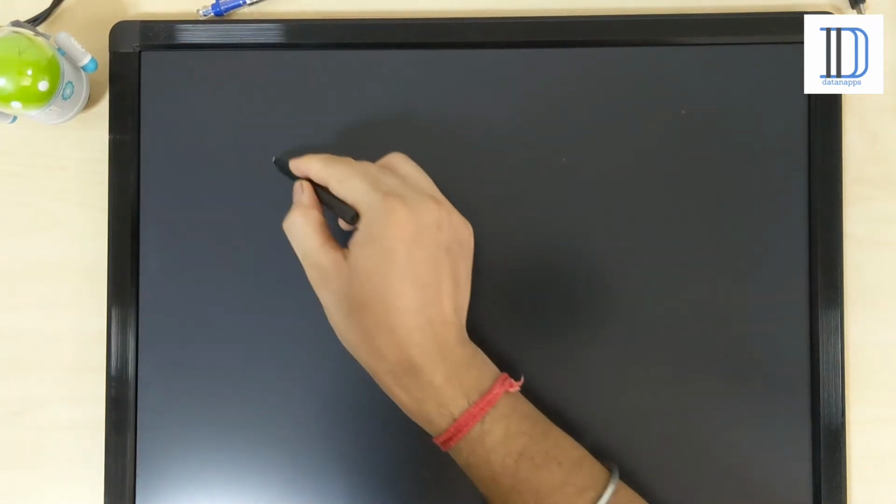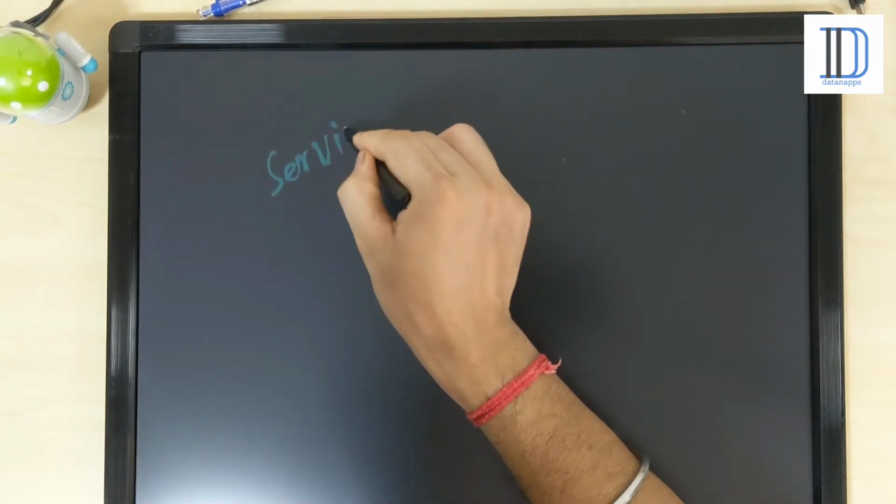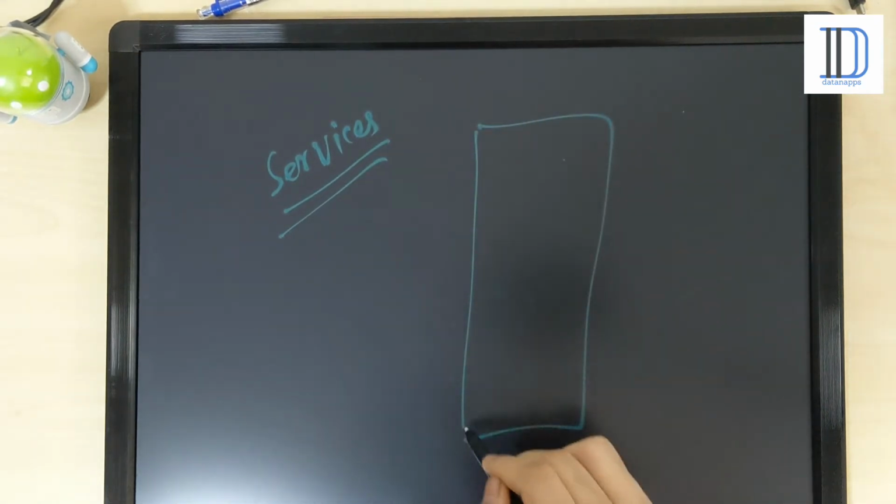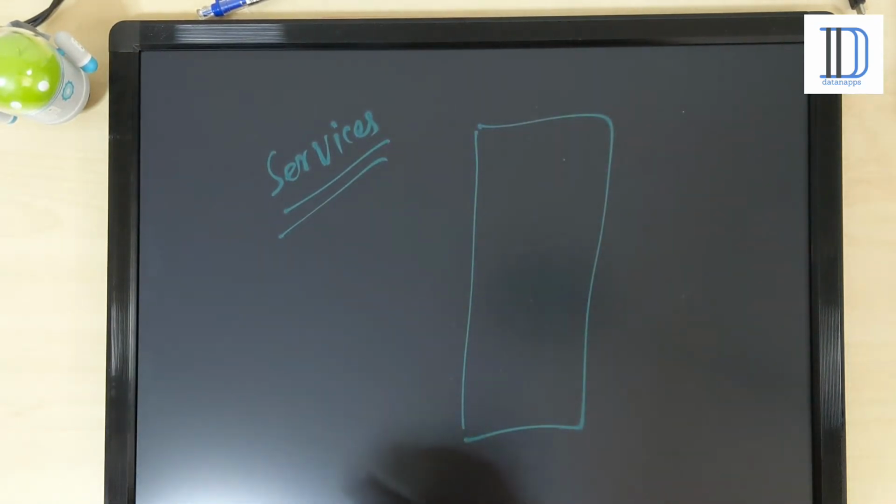So for example, this is your app. A service is a component which doesn't have any UI interface, but it is definitely a long running task in your background.